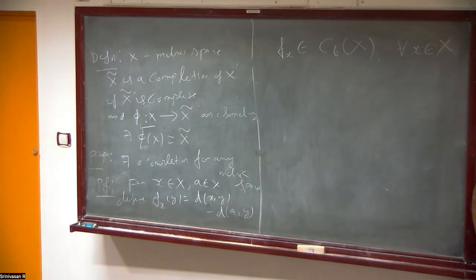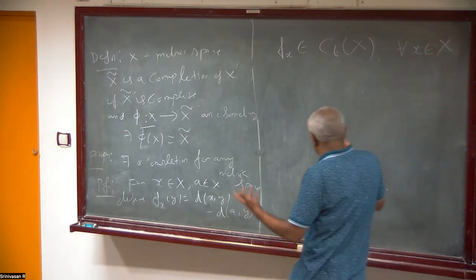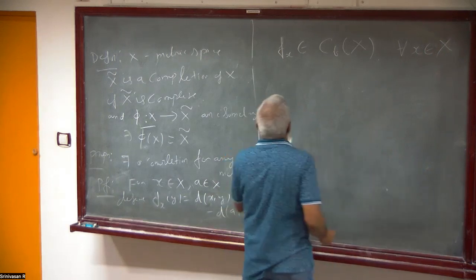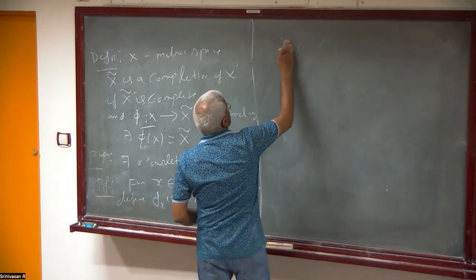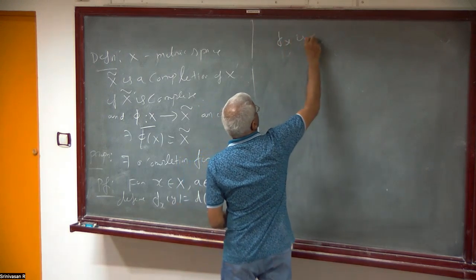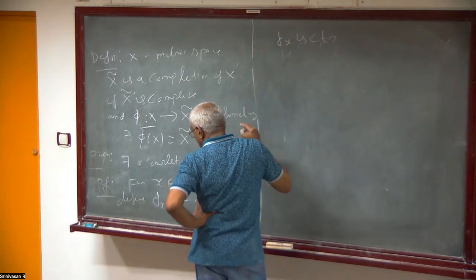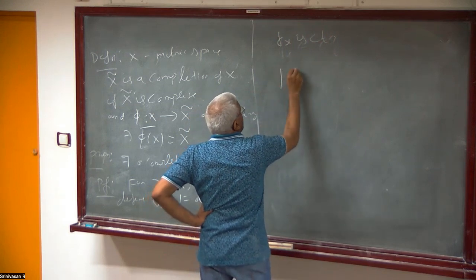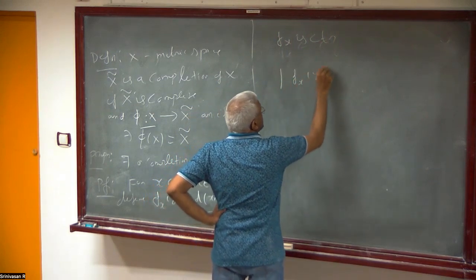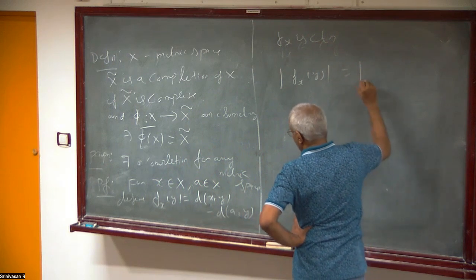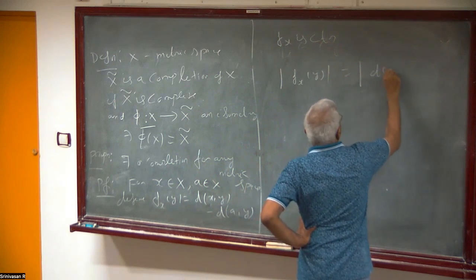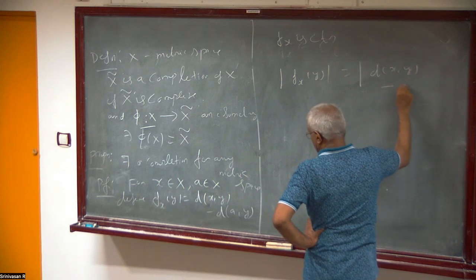So first we have f_x is continuous. Bounded we have to prove. It follows and it's clear. To prove bounded, we consider the modulus of f_x(y), which is equal to the modulus of d(x,y) minus d(y,a).